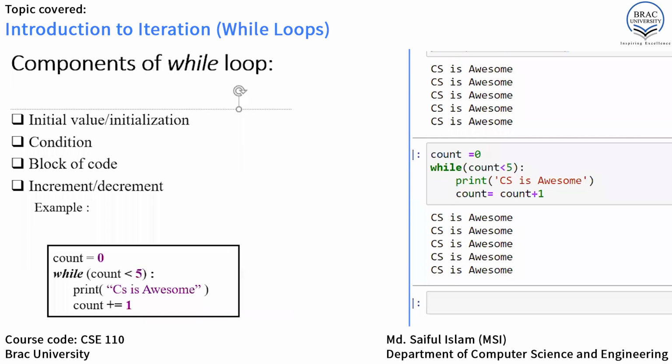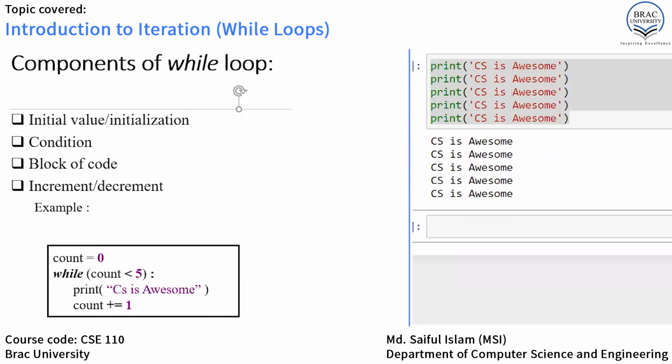Now you have to set a range for how many times you want to print the message. For example, if we want to print the message 10 times, then our condition should be count less than 10. Let's run it and show it to you.